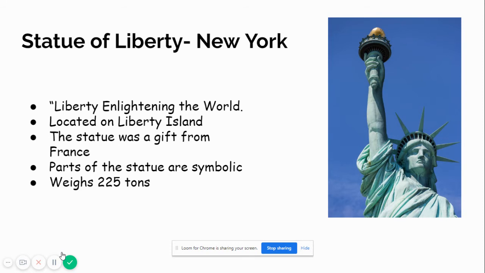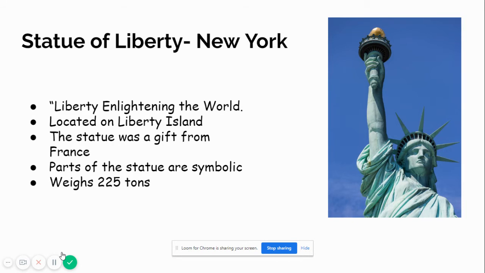One of the landmarks and important things to know about the region in the Northeast is that it is home to the Statue of Liberty. It makes its home in New York. Its actual name is Liberty Enlightening the World. It's located on Liberty Island in New York City. This statue was a gift from France. It was a friendship gift. Some people give bracelets, countries give statues.